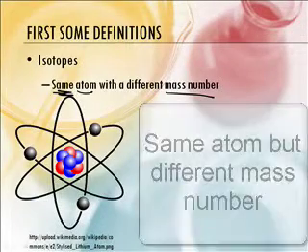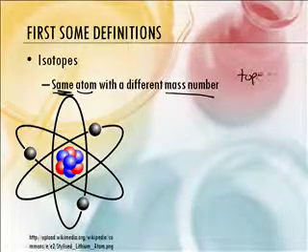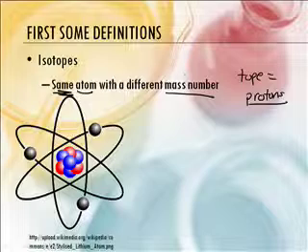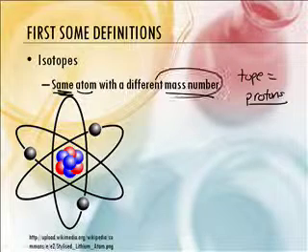Okay, so we're getting tope somewhere. I don't know for sure if this is true, but I'm going to call tope equal to protons, or the atom. Yeah, maybe something like that. So we're going to learn about isotopes today. So it's the same atom with a different mass number?